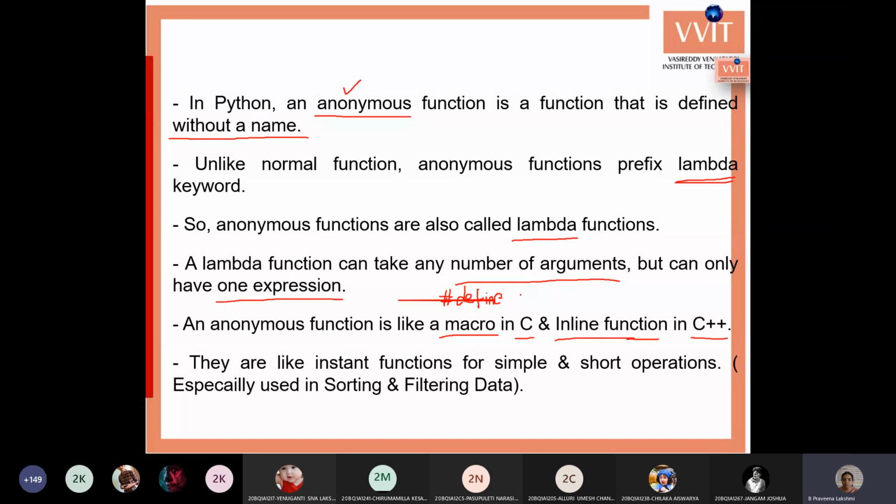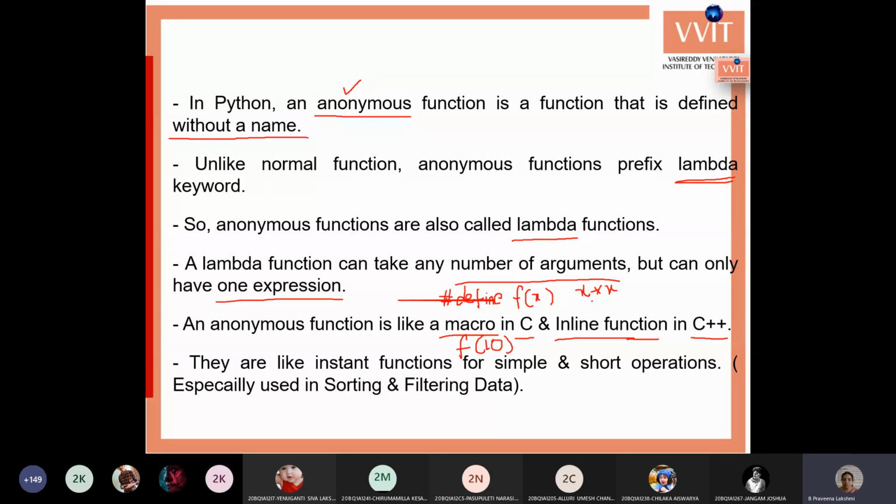Say for example, f is my function, f of x is the function name, and my code is x square, x into x. You can write this within C. Wherever you are using f of within main, you can write f of 10.